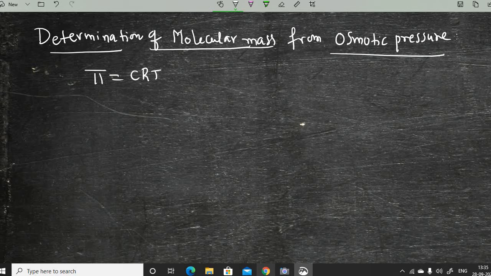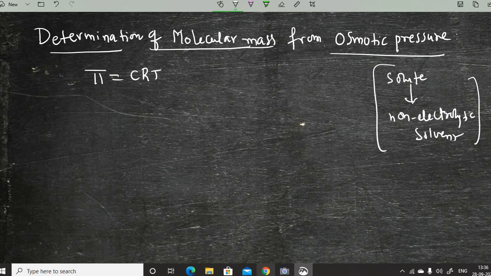That means the osmotic pressure of a non-volatile solute is pi, and its solution is made in a non-electrolytic solvent. That means the solute is present in a non-electrolytic solvent. After that we have prepared a solution. That is the meaning of it.